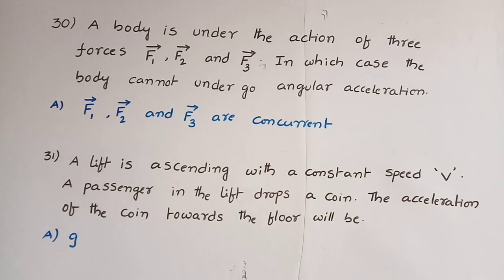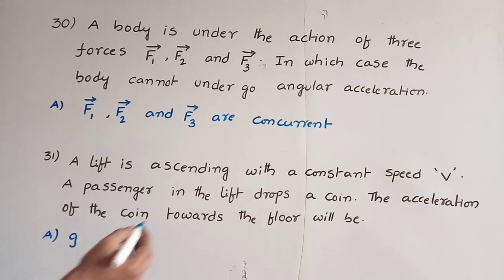30th problem. A body is under the action of three forces F1 bar, F2 bar and F3 bar. In which case can the body not undergo angular acceleration? Angular acceleration means the bodies which are rotating. For example, a fan produces angular acceleration. Here, the answer is F1, F2, F3 are concurrent.